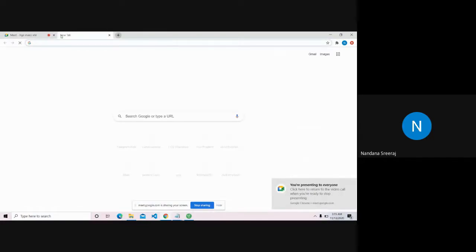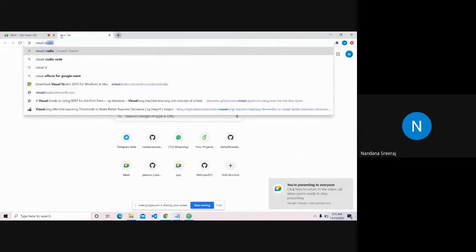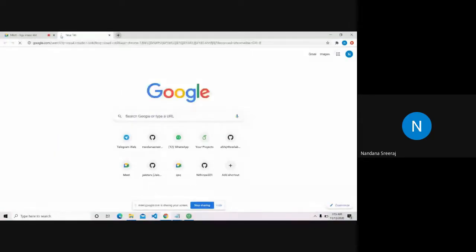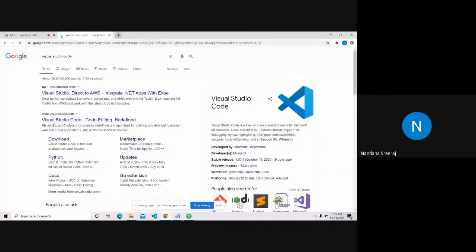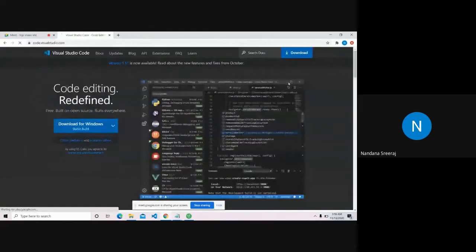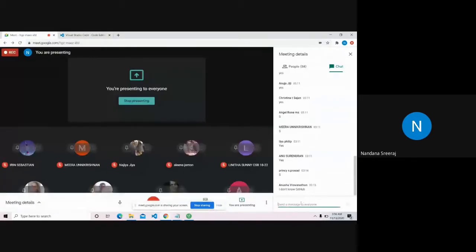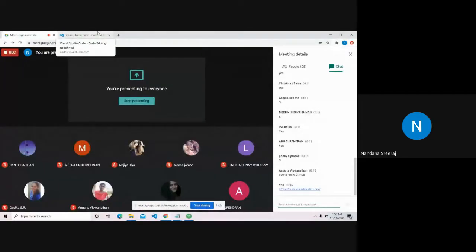Visual Studio Code, or VS Code. So this is the code editor that I personally use. You have various other code editors like Sublime and all. I haven't used that. I prefer VS Code because it has a lot of extensions that are really helpful. You can download VS Code from this link if you have not downloaded it. I'll just put the link in the chat box, and if you want, I can put the link in the WhatsApp group afterwards. So go download Visual Studio Code from this website. This is the code editor that I use.